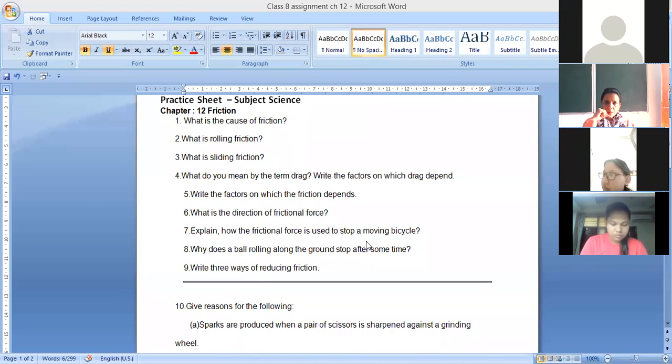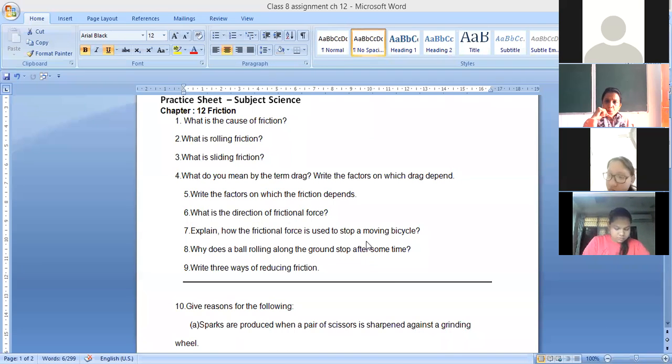Ma'am, because after some time, between the ball and the surface, friction is produced. Irregularities between ball and surface. Okay, the same is there. Bicycle stops, ball stops, because after some time, when the ball is moving on the surface, the irregularities generate friction. And friction generated always tries to stop the motion of an object. Okay, चाहे फिर वो ball हो, चाहे वो आपका bicycle हो, whatever is moving, it tries to stop it.